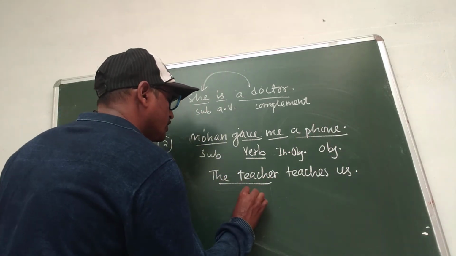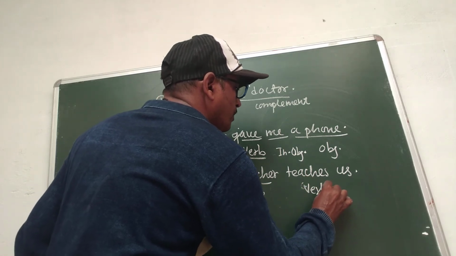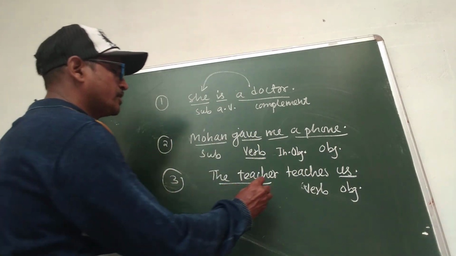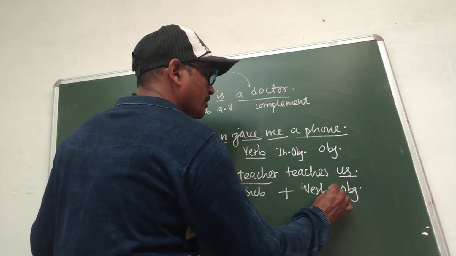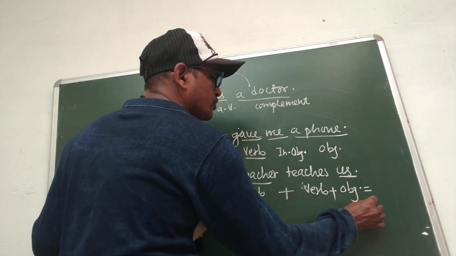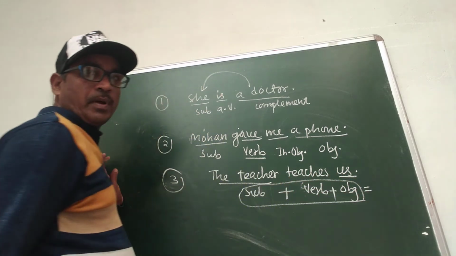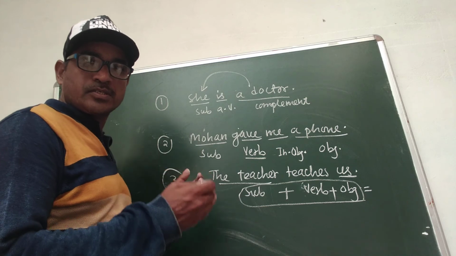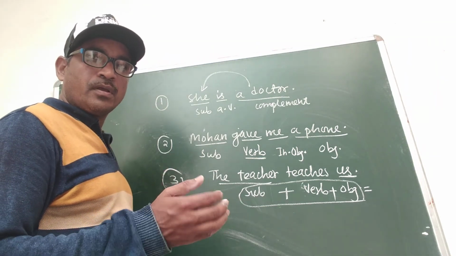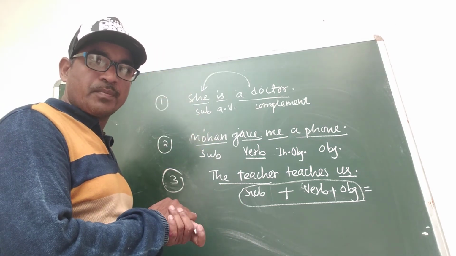Here the teacher is the subject, teaches is the verb, us is the object. This is a sentence of subject, verb, object. The structure of the sentence is made by the parts of the sentence. In another video, we see sentence structures of many kinds.